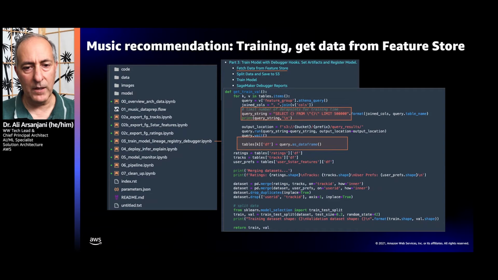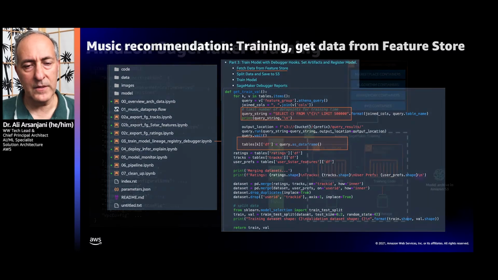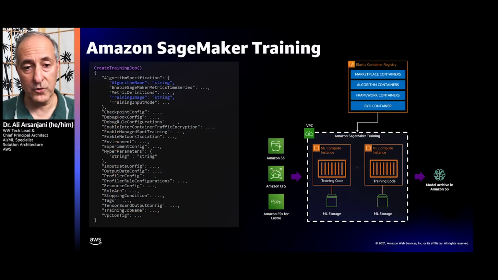As part of training, what we're going to be doing initially is getting data from the feature store. In order to do so, we're going to formulate an Athena query in SQL, and we will execute that query and get the results back into a data frame as depicted here. So in the next phase of training,